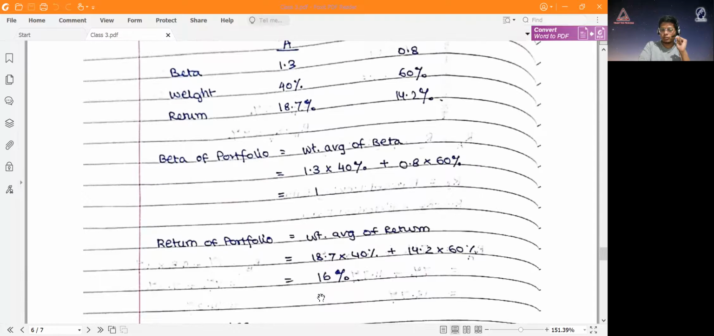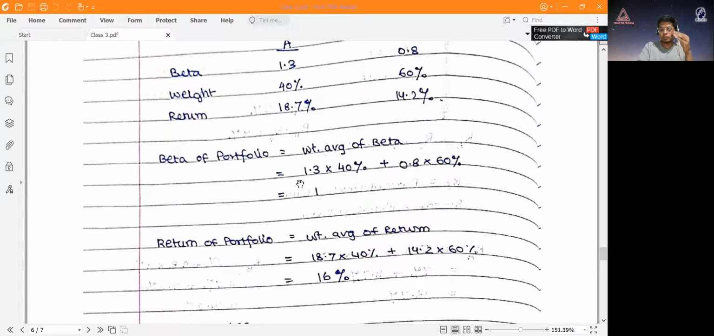Return from that portfolio would be equal to 18.7% into 40%. In the earlier equations we have also seen that the return from the portfolio is equal to the weighted average of the returns. So for each stock's return, we put the weights: W1 into mu1 plus W2 into mu2 and so on, to get 16% as the return on that portfolio, and the beta of the portfolio would be 1.